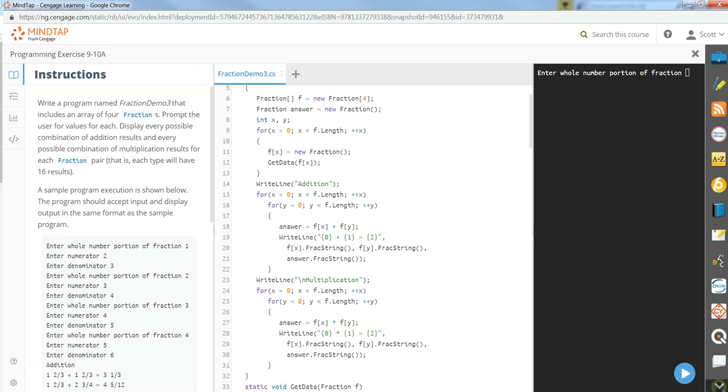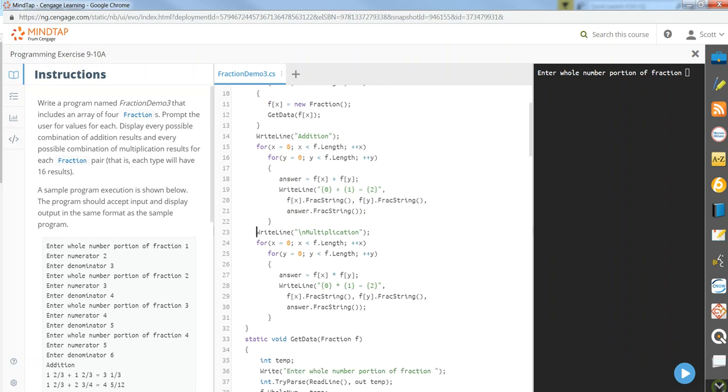Here we're creating the instance of the array. We populate the array here. Here's where we'll do our output for addition and our output for multiplication.